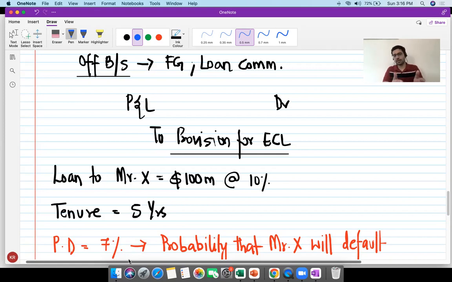Obviously, I'm coming out of this discussion for a minute, every bank, when it is giving a loan, is not 100% certain that the loan will be repaid. A bank always knows that there is a chance that the loan may actually not be repaid. All right, please come out of this notion that if the bank already knows that there is a chance of default, then why is the bank even giving a loan? That is not the right way of thinking. Every bank, whenever it is giving a loan, knows that there is a chance of default. They just try to minimize that chance as much as possible, or they increase the interest rate that is actually being charged.